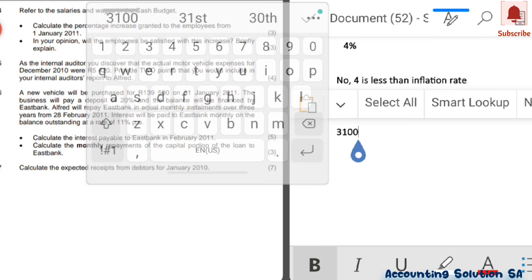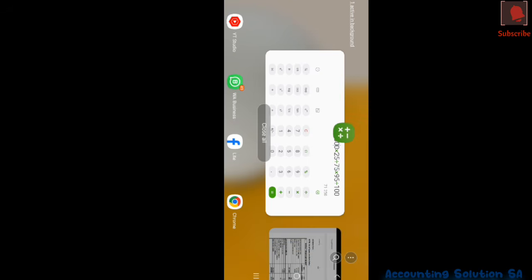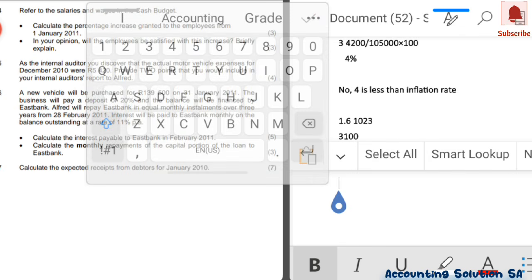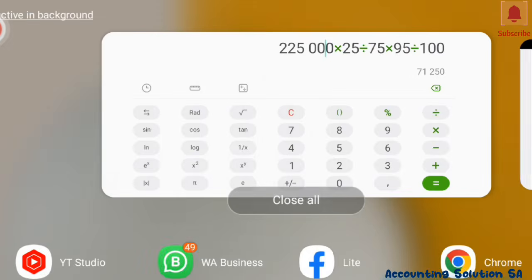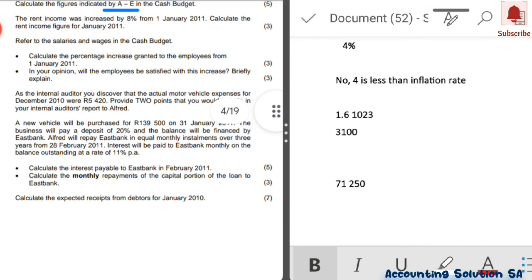7 marks, guys. Very simple if you understand. Very, very simple. 71,250. You have to show all those calculations. So this is the amount for number 1.7.